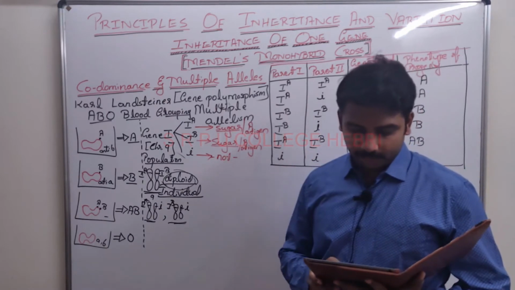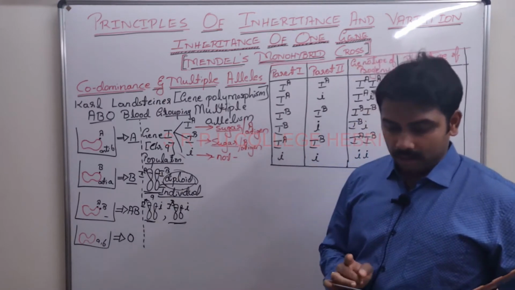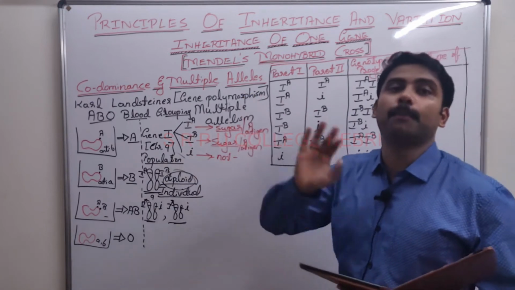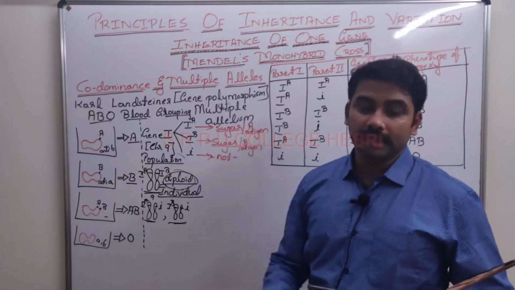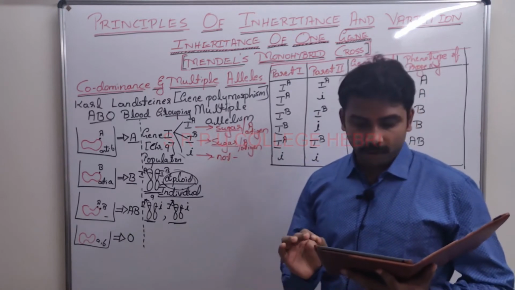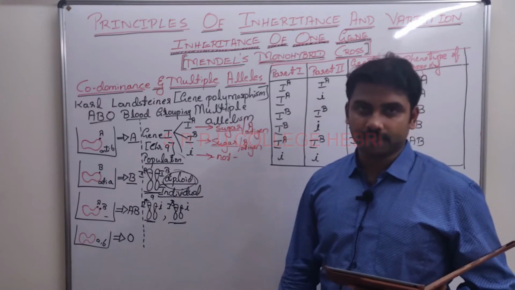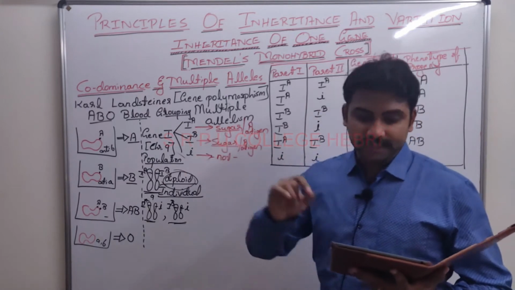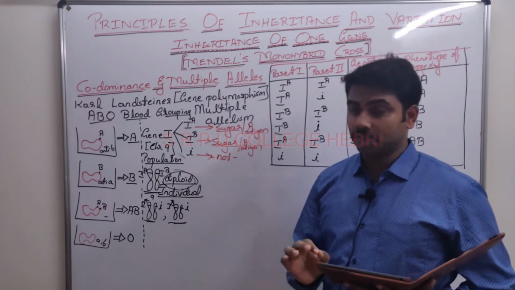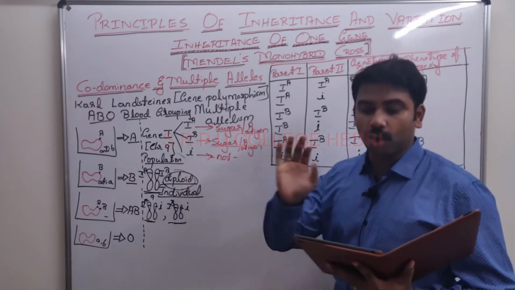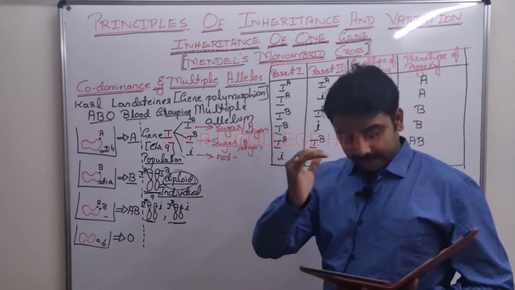Next line. Gene I consists of 3 alleles in the population, hence called multiple alleles. They are IA, IB and small i.